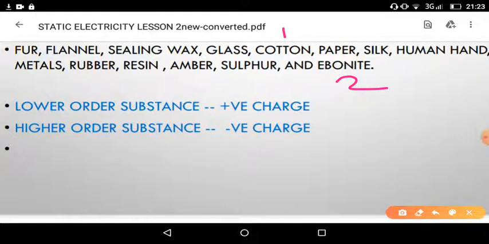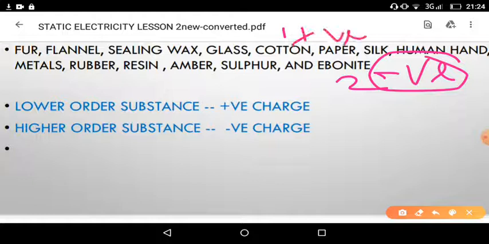So here it is observed experimentally that the lower order substance, lower order means cotton, because it is in the sixth position, will lose the electrons. It means it is positively charged. And the higher order, ebonite, the last substance in the series, will gain the electrons. So ebonite will be negatively charged and cotton will be positively charged.